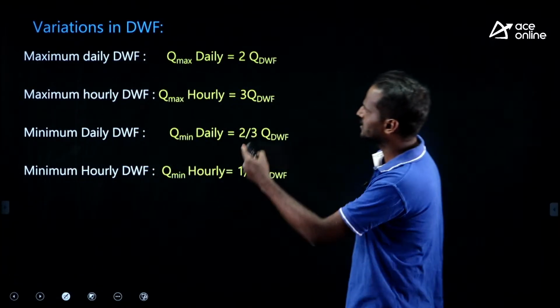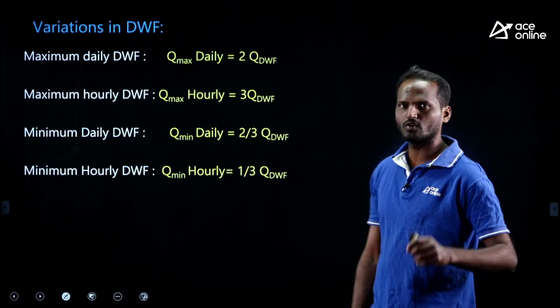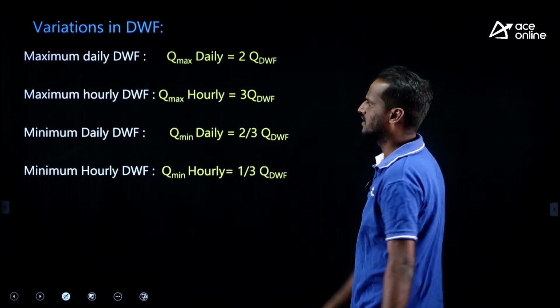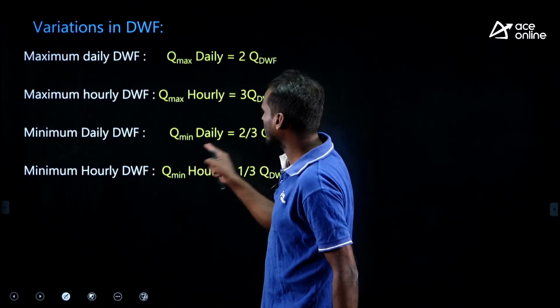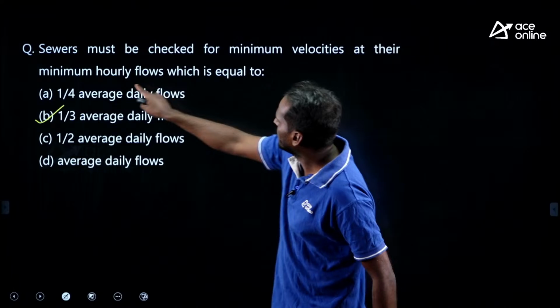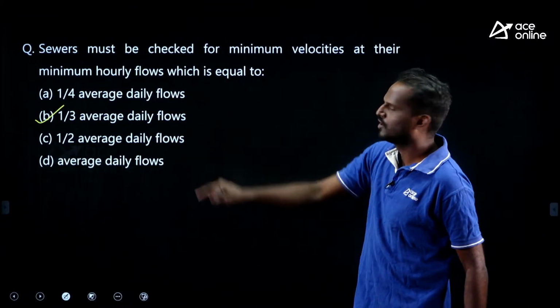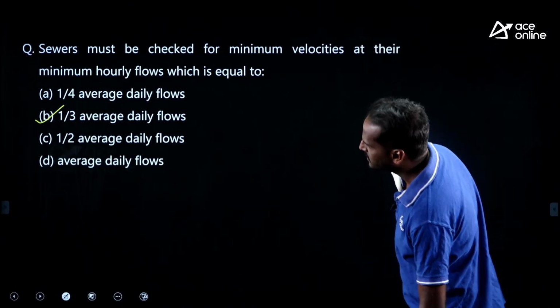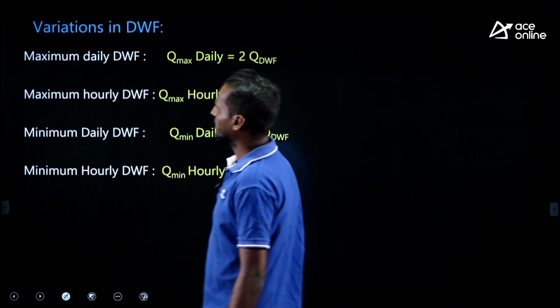Maximum daily is 2 times the average daily. Maximum hourly is 3 times the average hourly. Minimum daily is 2/3. Minimum hourly is 1/3. He is asking minimum hourly flow, which is equal to 1/3 of average flow, right? Option is B.